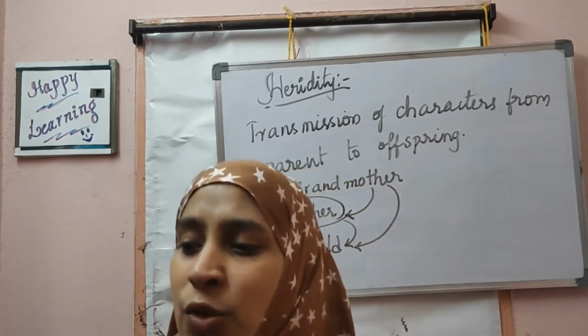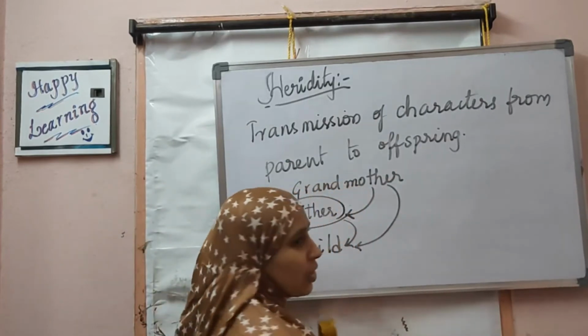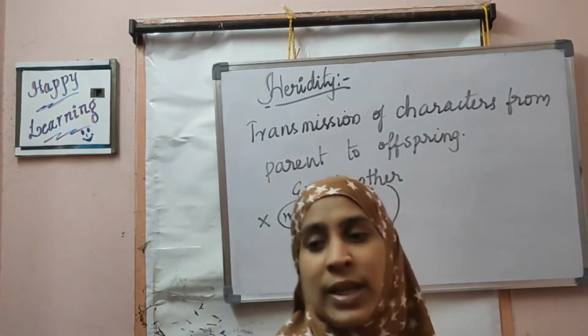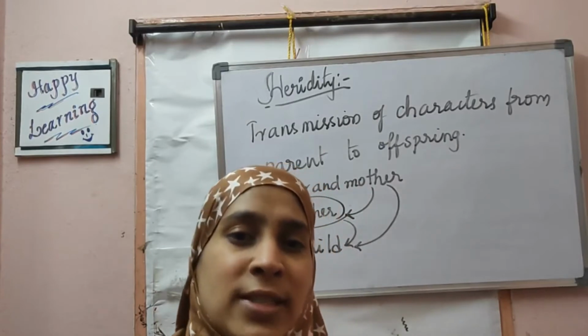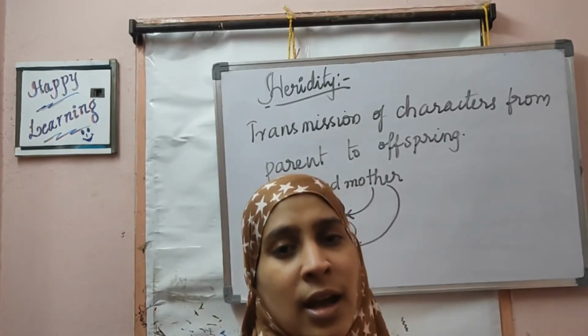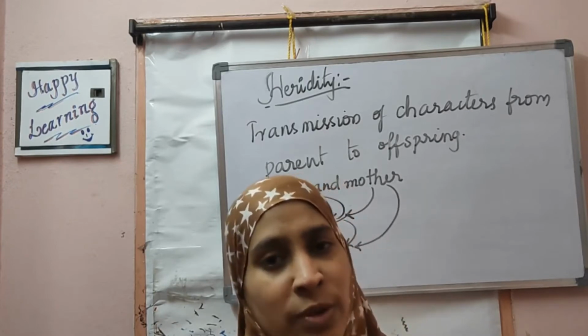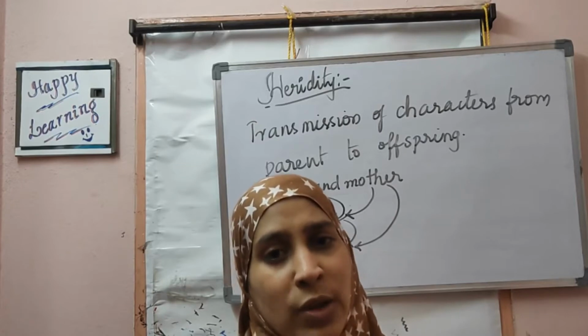I'll ask you one more question here. You can see your sister and yourself. There are differences between your sister and you. Her eyes are not similar to your eyes. Her nose is not similar to your nose. Even though both are from the same parents. Why? What is the reason?